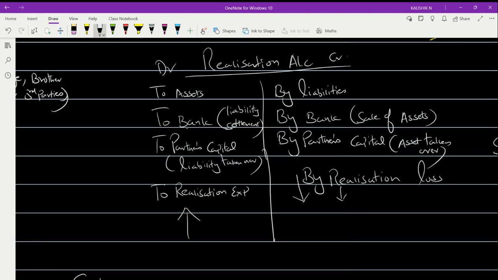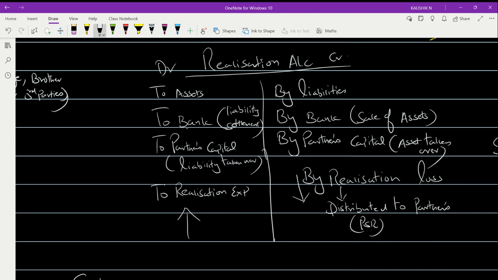This loss should be distributed to the partners. This loss has to be distributed to partners according to their profit sharing ratio. Okay, this is point one.